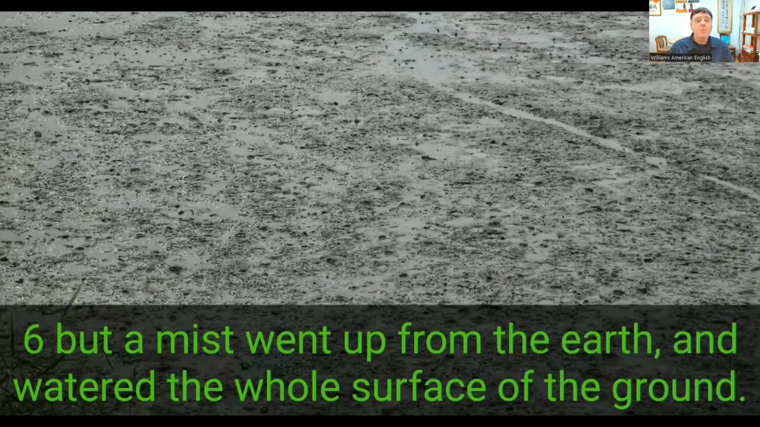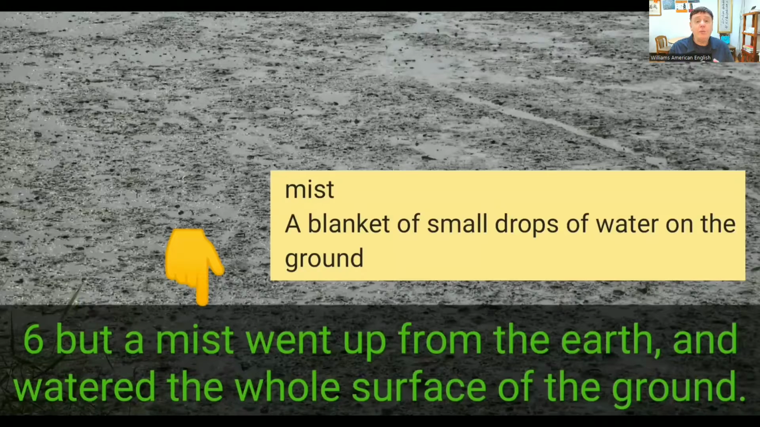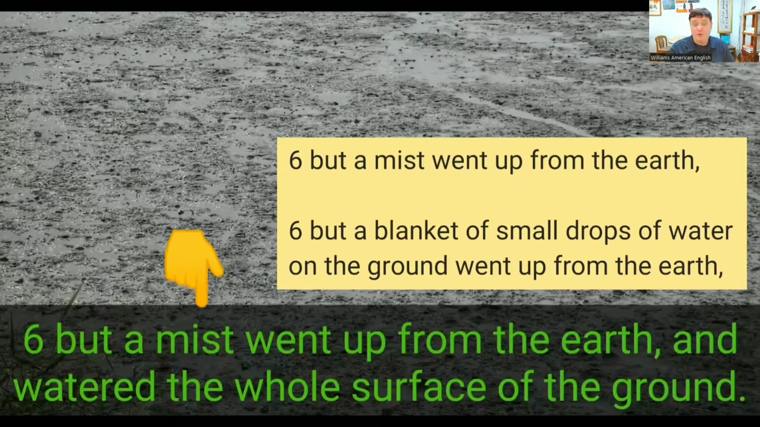Verse 6. But a mist went up from the earth and watered the whole surface of the ground. So now we have the word mist. This is a blanket of small drops of water on the ground. It's not like a lake or a puddle, not a lot of water, just small drops on the ground. But a mist went up from the earth. But a blanket of small drops of water on the ground went up from the earth.